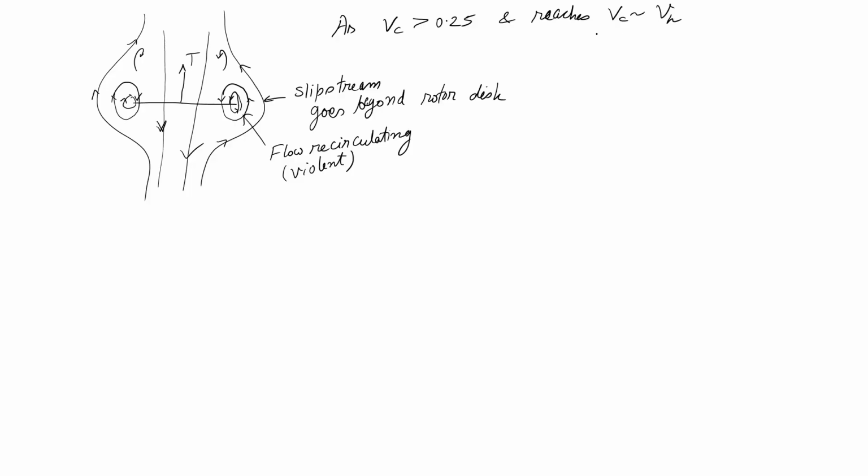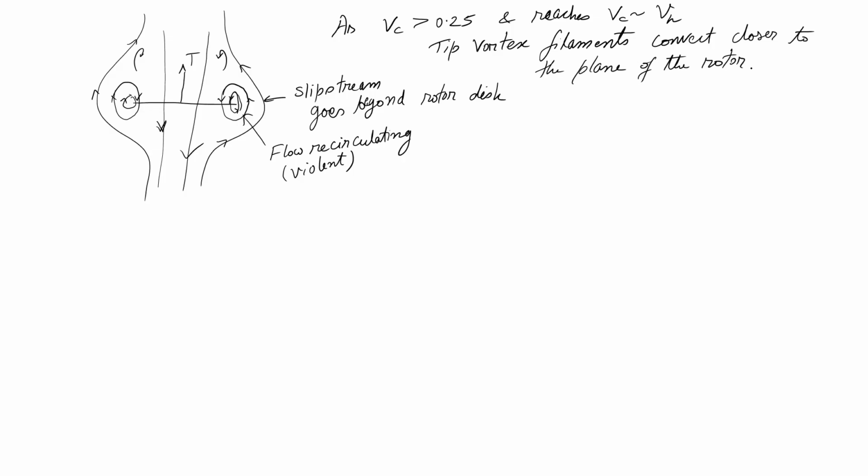So as this happens, the tip vortex filaments convect closer to the plane of the rotor, and also move radially outward from the rotor, and that is what you are seeing in the diagram.